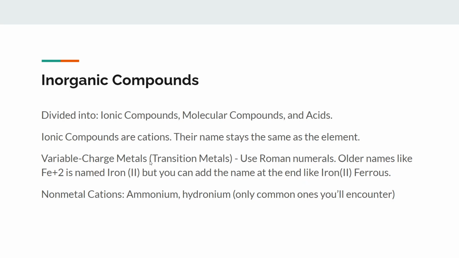So simply put, for metals that have variable charges, meaning there can be numerous ions that exist for that metal, it's going to have Roman numerals at the end. And then you'll have, I believe this is a Latin name. For non-metal cations like ammonium and hydronium, you only use the names, and there are other ones too, but these are primarily the ones you'll use.